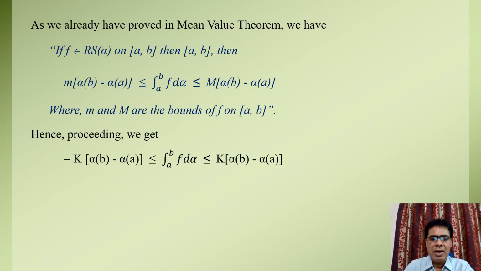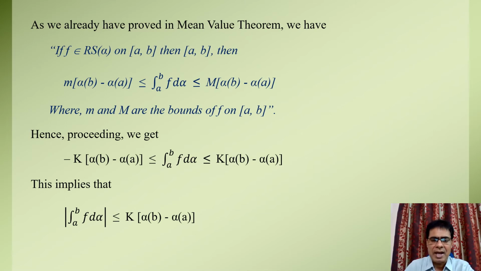Hence, proceeding, we get minus K times alpha(b) minus alpha(a) is less than or equal to the Riemann-Stieltjes integral of function f, and it is less than or equal to capital K into alpha(b) minus alpha(a). This implies that, by the definition of modulus of a number, the mod of the Riemann-Stieltjes integral of function f over the limit a to b is less than or equal to K into alpha(b) minus alpha(a). This completes the proof of the theorem.